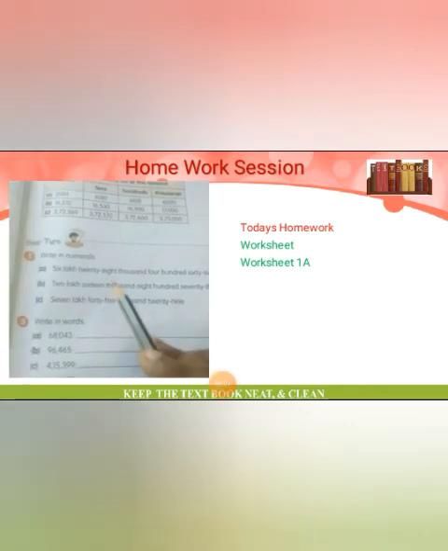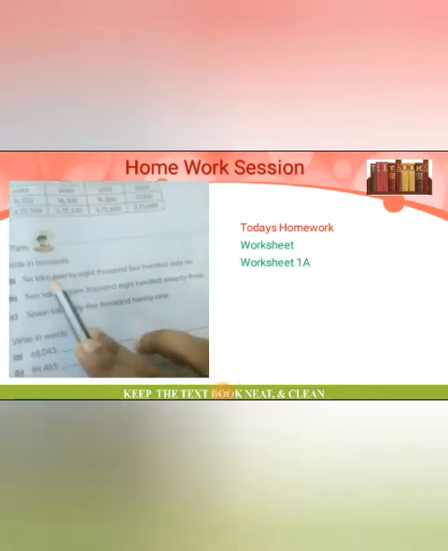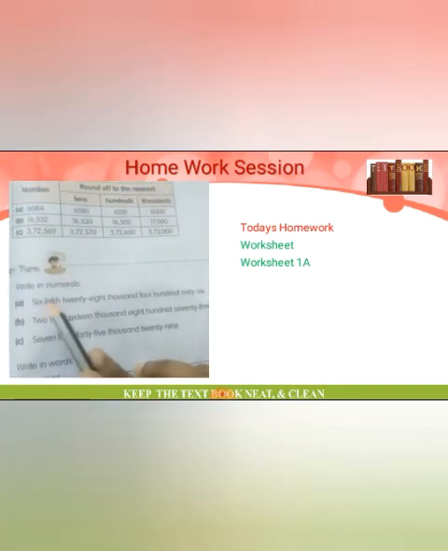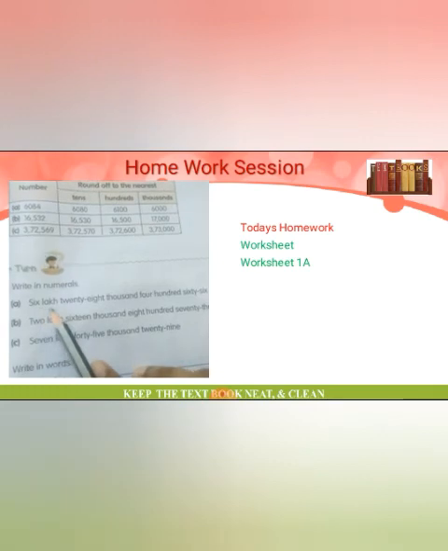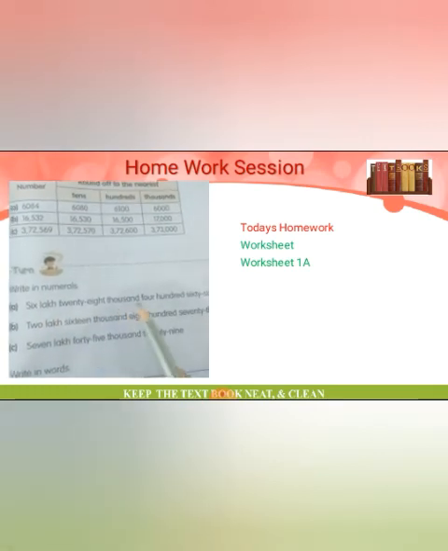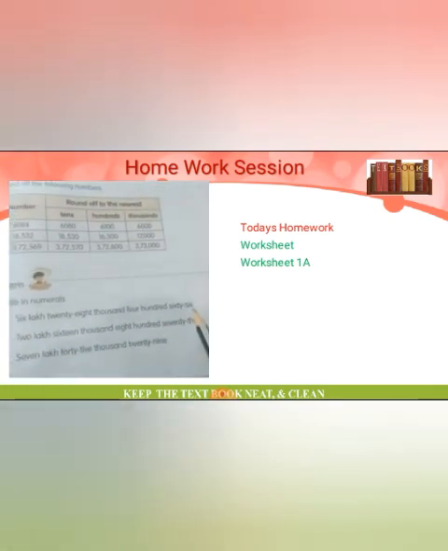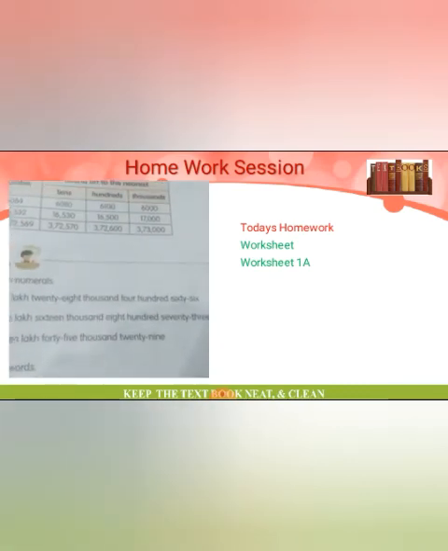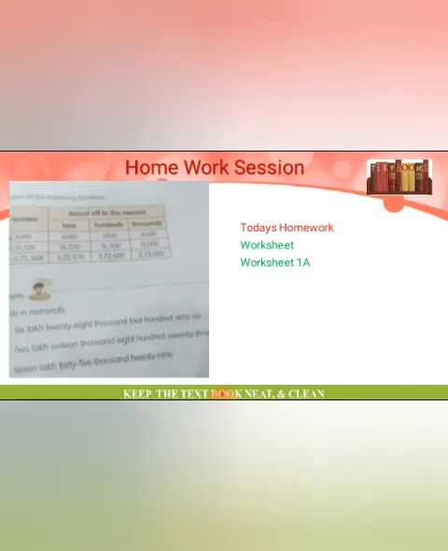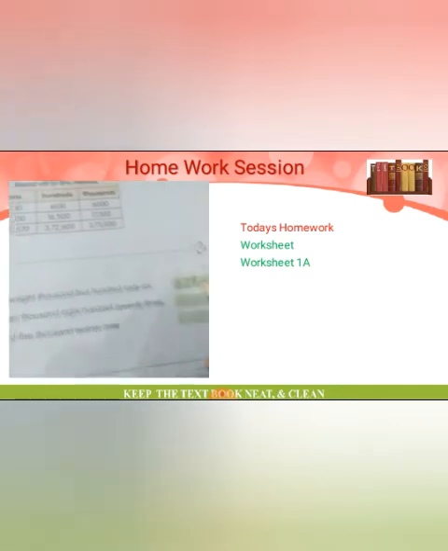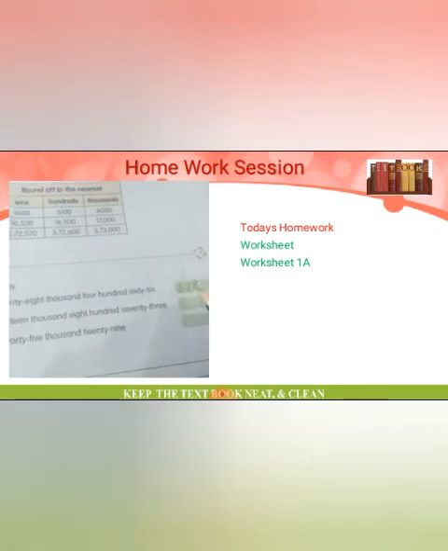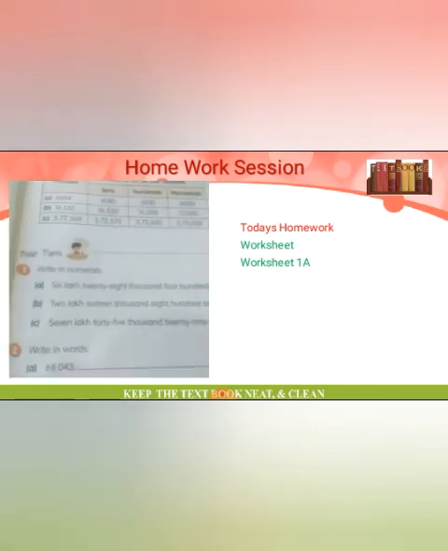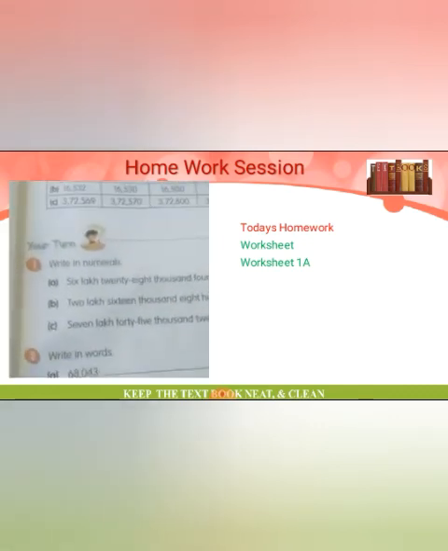Children, look here. This is your part 1 homework. I am giving the answers here, you refer to them. First question, write in numerals, that means the number name is given. 6,28,466: 6 lakh, so I am writing 6, then 28,000, then 466. This is the numeral for that number name.